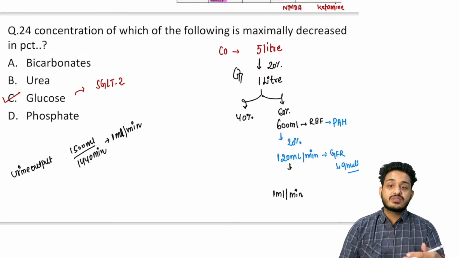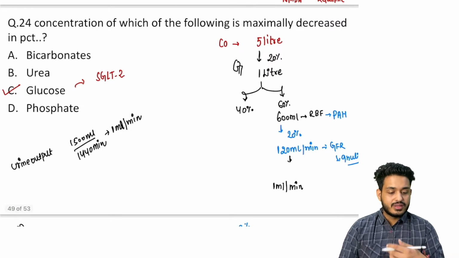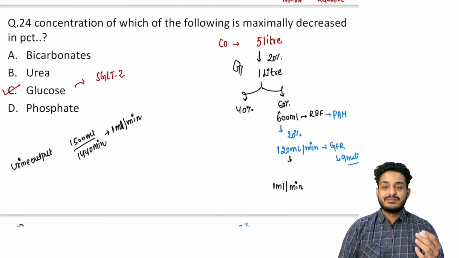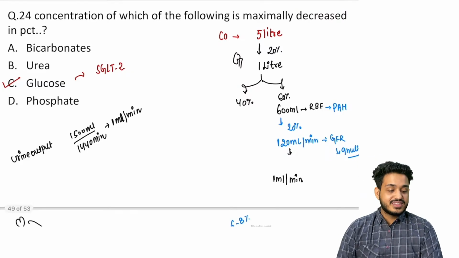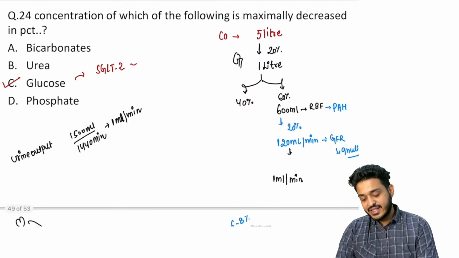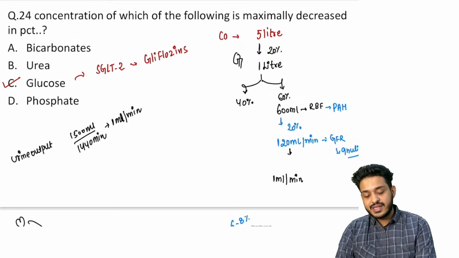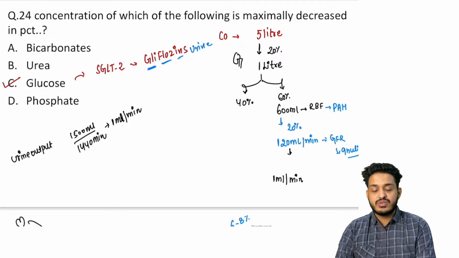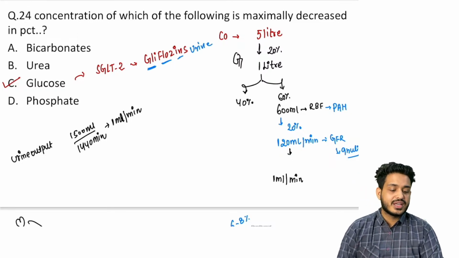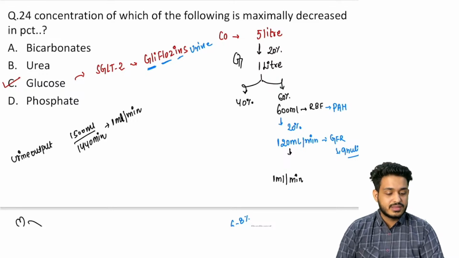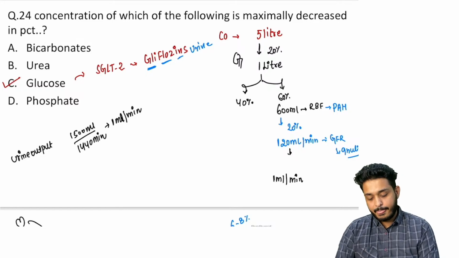And this is what we use in cases of diabetes. SGLT2 inhibitors are not gliptins; SGLT2 inhibitors are gliflozins. Canagliflozin, you can remember like that. Gli means glucose flows in urine, that is your gliflozin. Canagliflozin, dapagliflozin, okay.